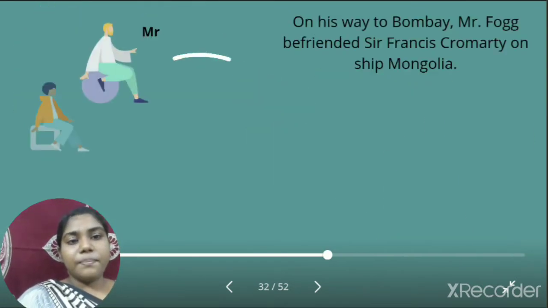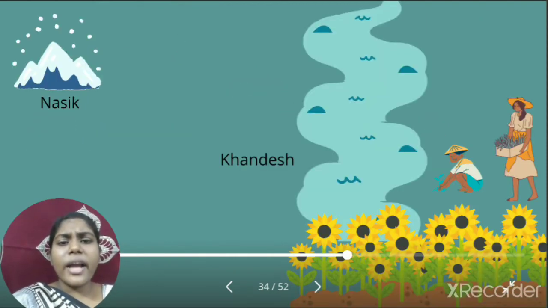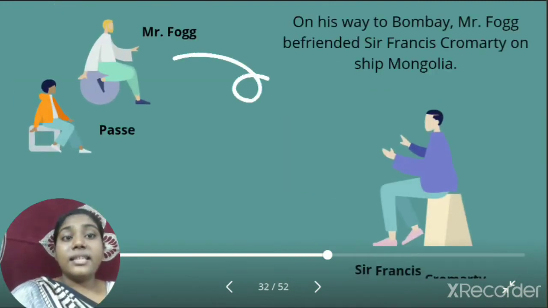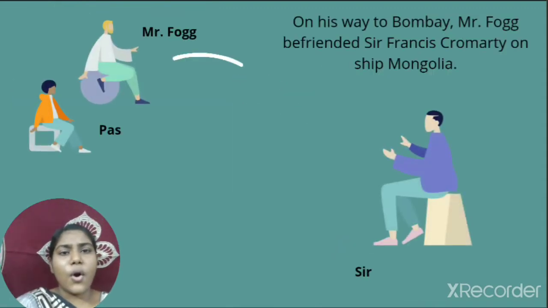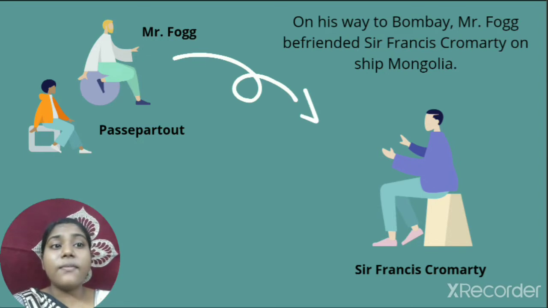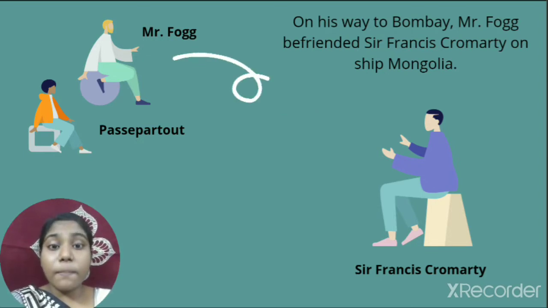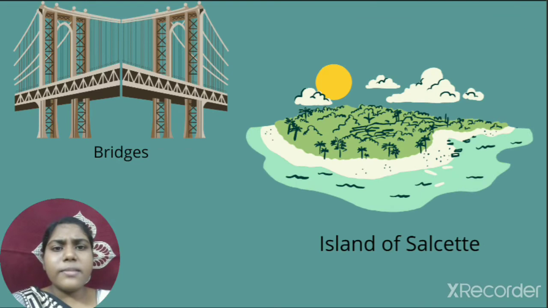How did Mr. Fogg and Francis Cromarty become friends? Let's read what's written there. On Mr. Fogg's way to Bombay, he befriended Sir Francis Cromarty on the ship Mongolia. So on the ship Mongolia, they became friends. All three of them started their voyage in the train together, and they passed through bridges.